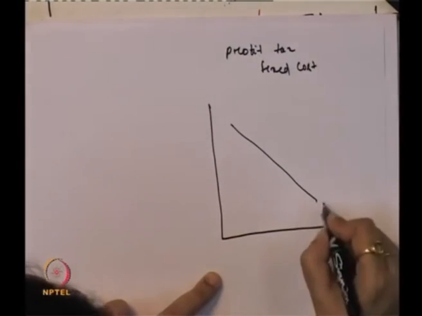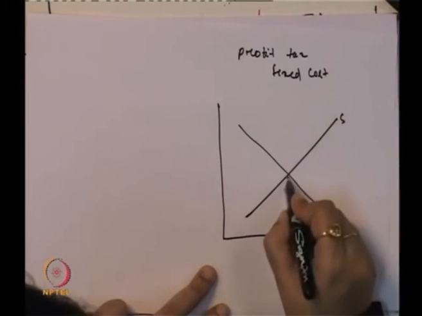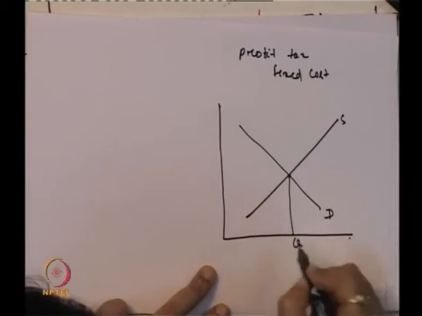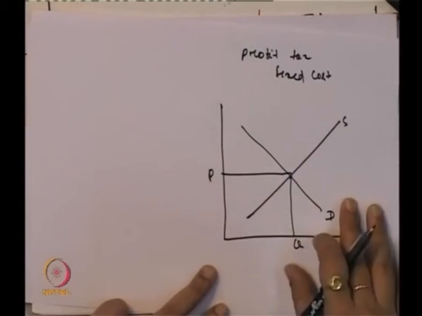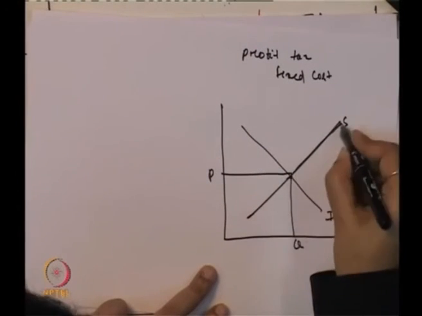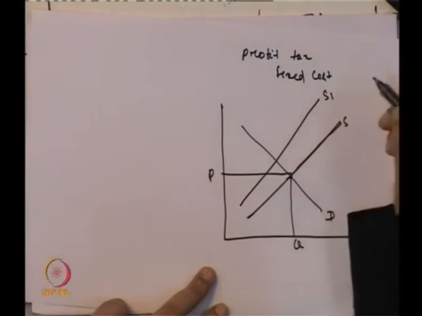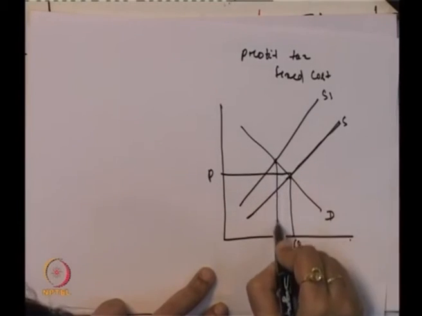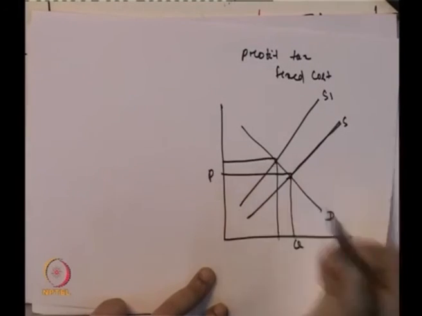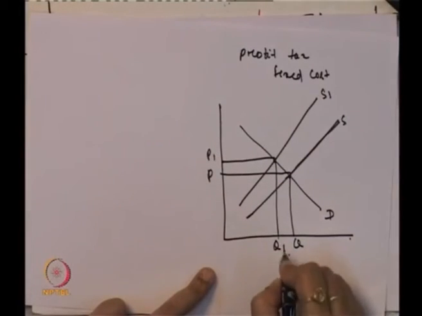So, this is the demand curve, this is the supply curve, this is the equilibrium quantity, this is the equilibrium price. At least in the short run it is not much of a change, but in the long run, it generally shifts the supply, and that leads to an increase in the price and decrease in the quantity demanded.